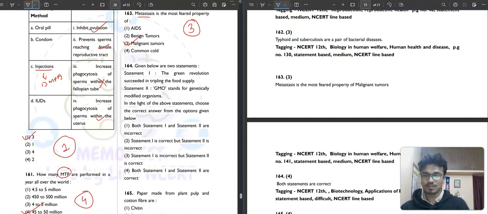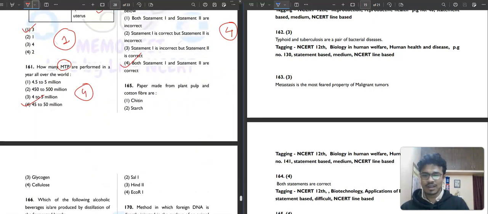Then question number 164. Two statements are given. The first statement says the green revolution succeeded in tripling the food supply. Absolutely correct. GMO stands for genetically modified organisms. This kind of question will come, right? Not too hard, you just need to concentrate and read the full question. If you studied the whole year, you will do great.